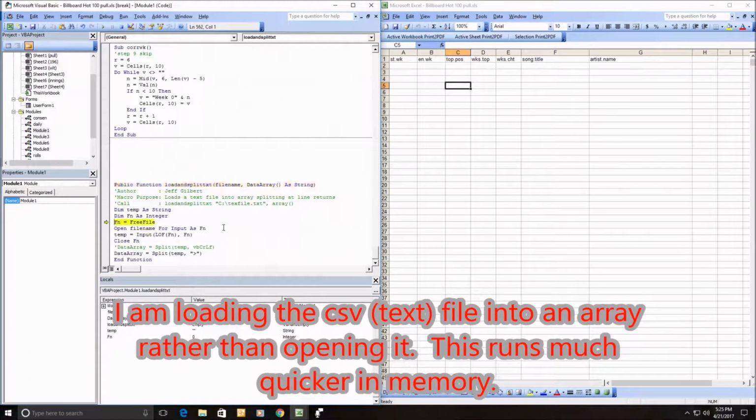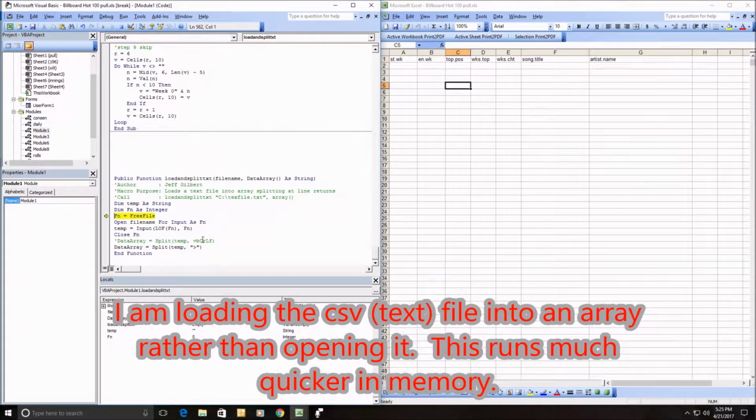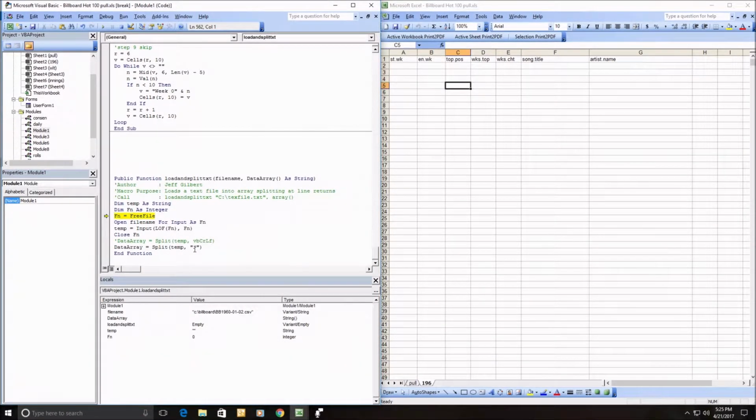So I'm going to do a split. Now I normally do a split on the line feeds, but that didn't work. So I put it on the greater than sign, which you get a lot of in HTML because it's pulling down the HTML.